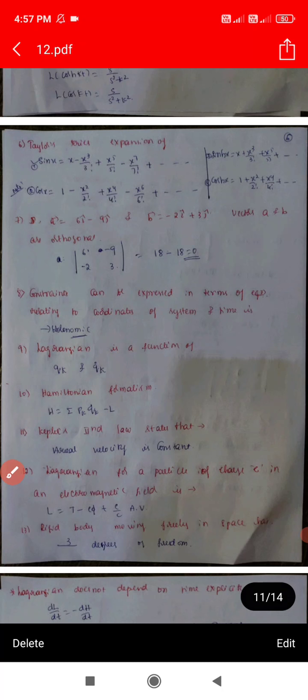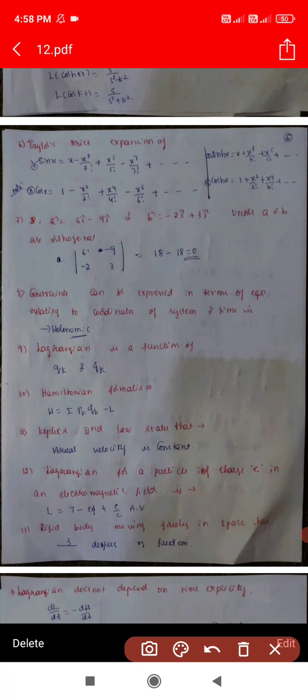Next, the Taylor series expansion. Only sin x will be asked, but I will also write the other equations. Please remember this. The sin x expansion for the Taylor series is x minus x cube by 3 factorial plus x to the power of 5 by 5 factorial minus x to the power of 7 by 7 factorial plus etc. In the case of cos x, it is 1 minus x square by 2 factorial plus x to the power of 4 by 4 factorial etc.